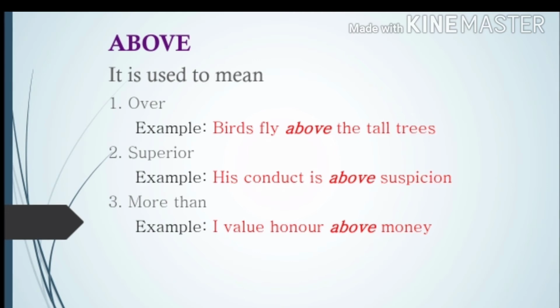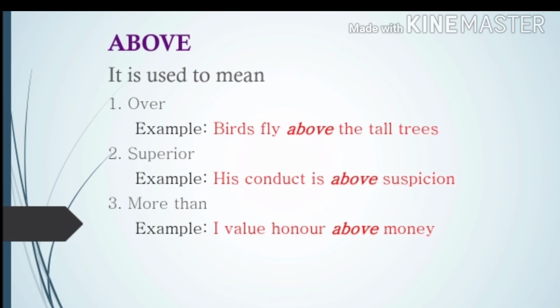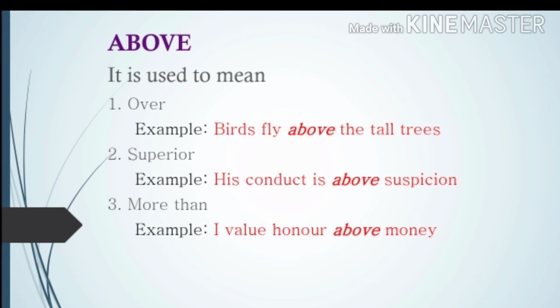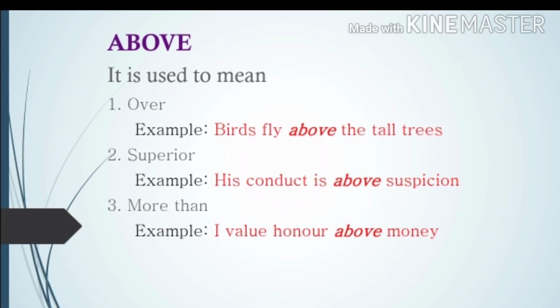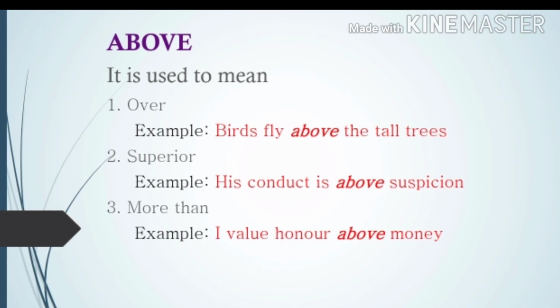Okay, now look at this word above. It is used to mean over. Example, birds fly above the tall trees. That means over the tall trees, birds are flying. They are not coming in contact with the trees, but they are flying over the tall trees. Next, superior. Superior, you understand, above something, above somebody. His conduct is above suspicion.